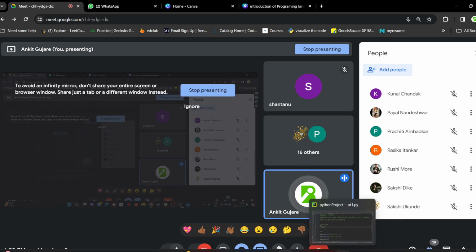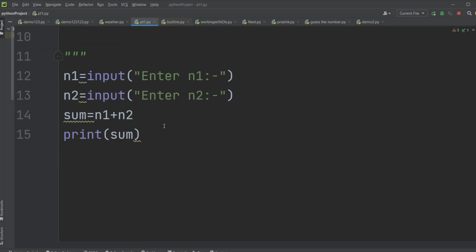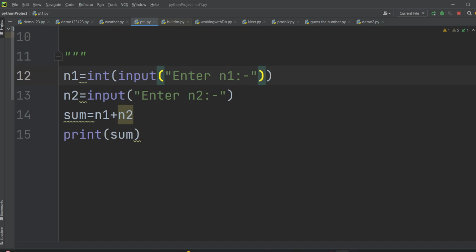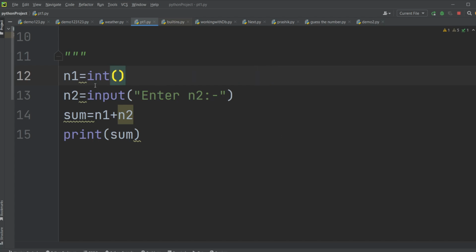So here comes data type conversion. Okay, so we can convert the data type. We have seen this in Java. What is this data type conversion? Here I'm getting the data in string form, but I don't want string form, I want integer. So what you will do, very easy: you will cut this line, write integer and open parenthesis, and inside this you will pass this input statement.